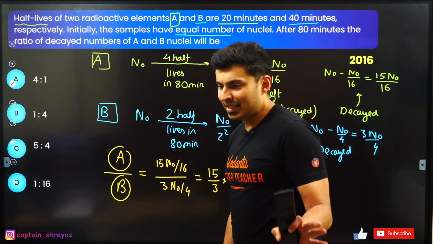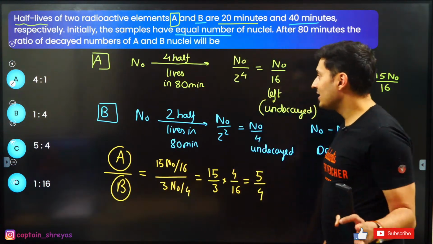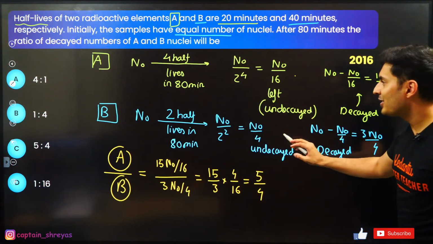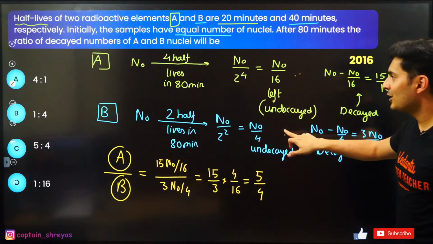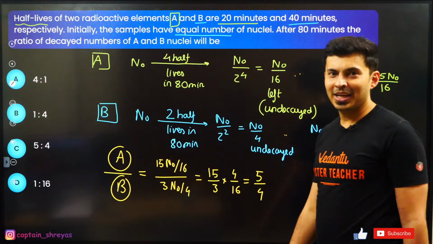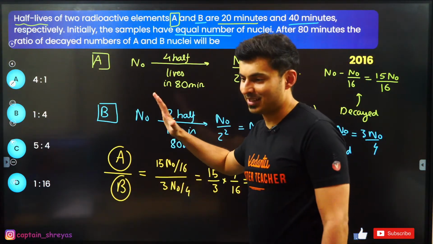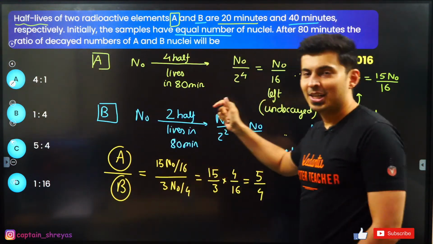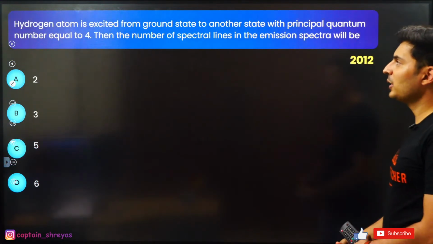Else, if you make that silly mistake of dividing this with this, I think you will get either A or B, which will give you negative marks. Is that clear? Shall we move ahead to the next question coming up on your screen?